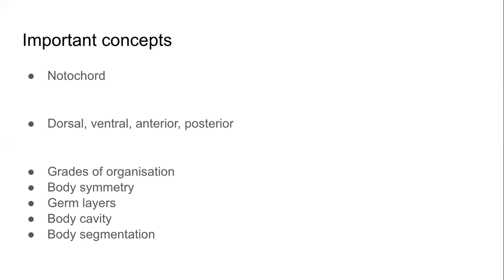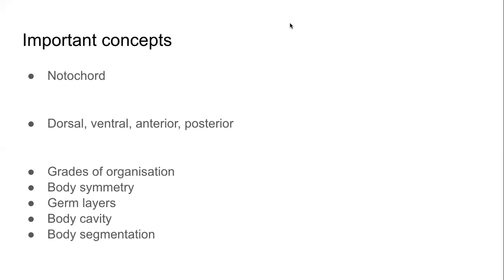If the notochord is present, the organisms were classified as chordates, and if the notochord was absent, they were classified as non-chordates. We also understood different parts of the body. Dorsal is the back side, ventral is the belly side, anterior is the head side, and posterior is the tail side. Words we need to know.